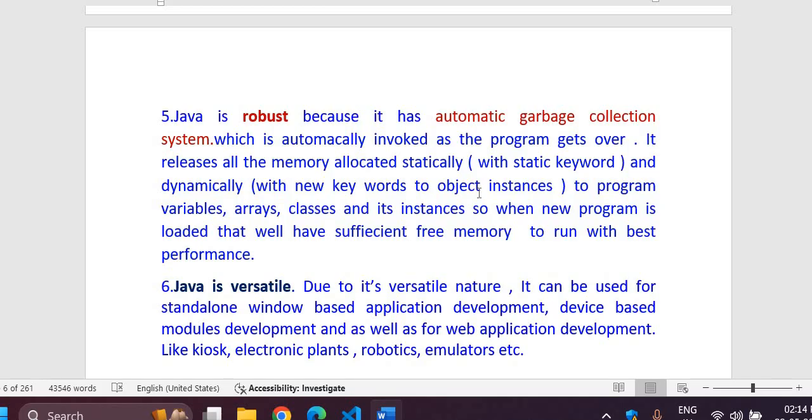So robustly, your program can fly with agility, without any problem. So the robustness is totally dependent on the automatic garbage collection of Java. And no doubt, a little bit on the bytecode as well, because bytecode are also instructions.